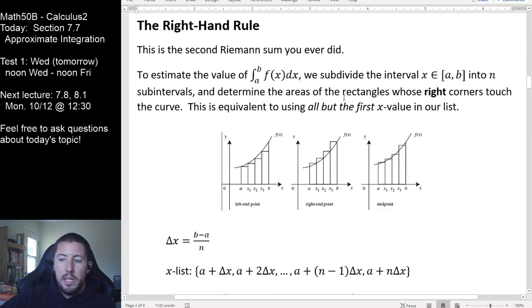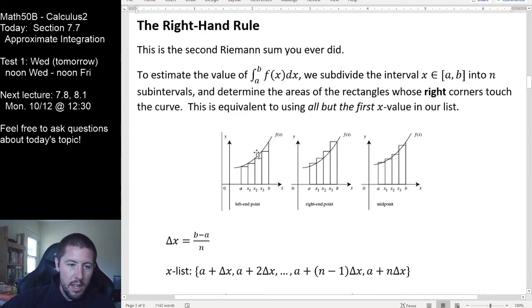We're now going to determine the areas of the rectangles whose upper right corners touch our curve of interest. This is equivalent to using all but the first x values. Before we discluded the last, now we're discluding the first. You should notice in our diagram that our x value of a is not one of our corners of interest. Our first corner of interest would be the second x value in the list, and we do use the final x value as one of our right-hand corners.